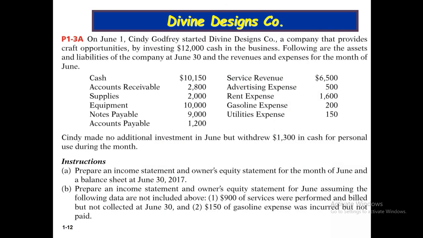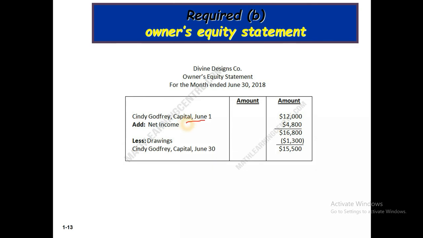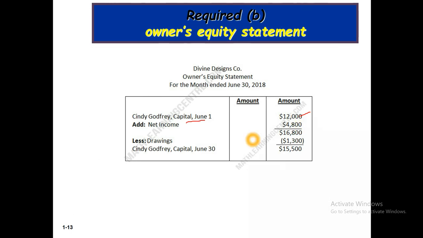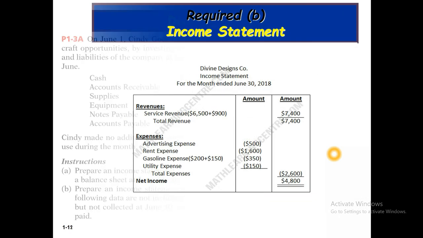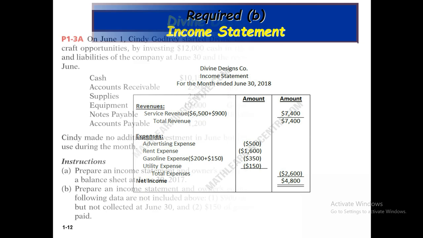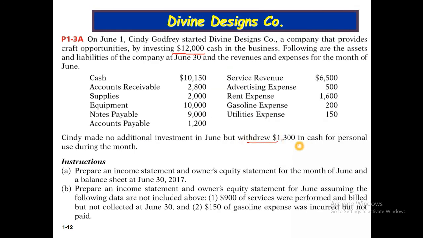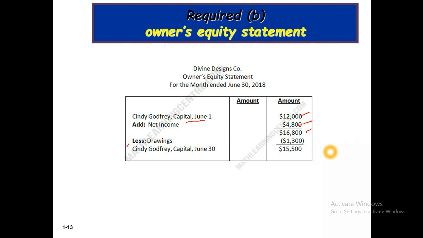So the net income will be added to our opening capital. This is our opening capital for June, 12,000, according to the question. I think it is clear to everyone: we are now getting the new net income from the income statement. So this is our total amount, and drawing is as previous, that means we drew 1,300. So this is our drawing, and we get the Cindy Godfrey capital on June 30, 15,500. I think everyone is clear.